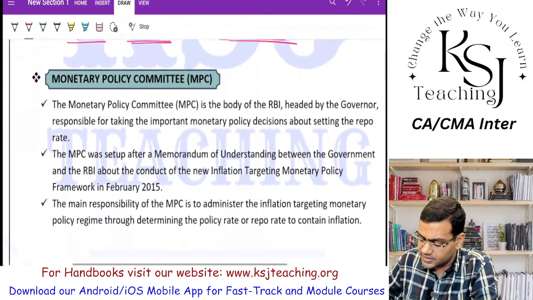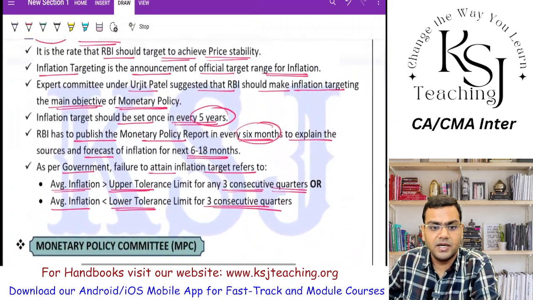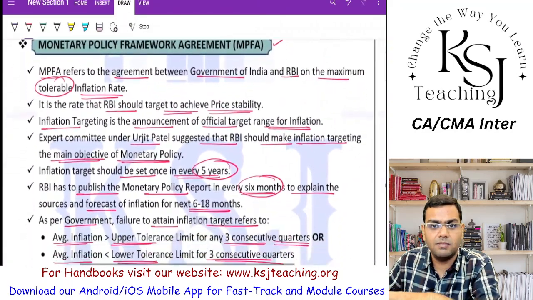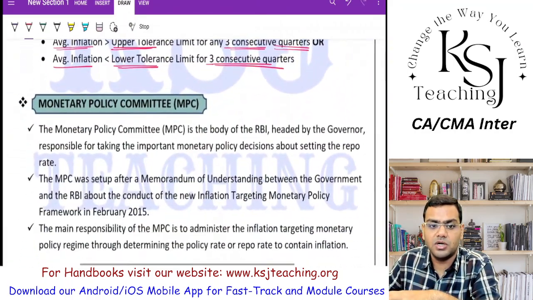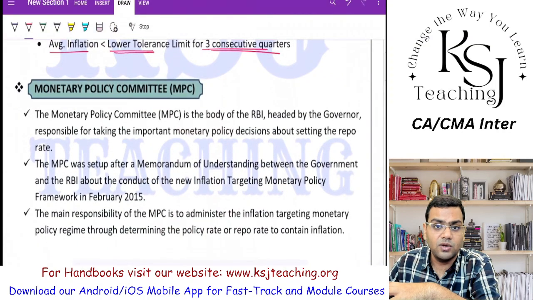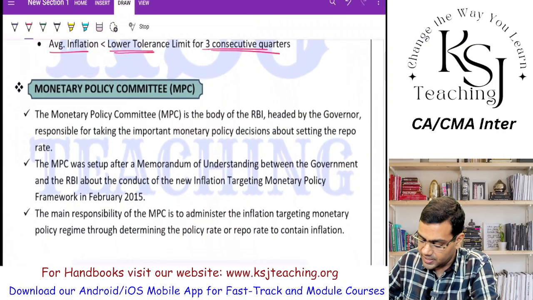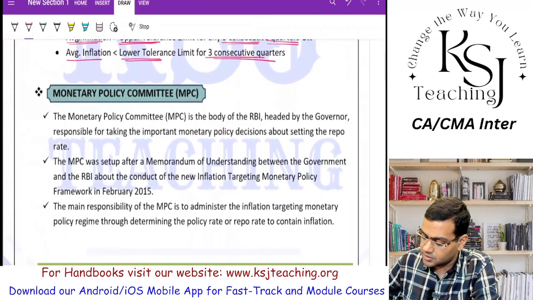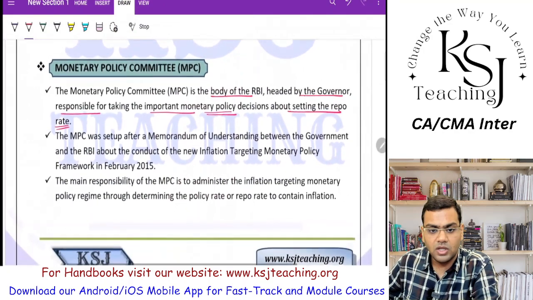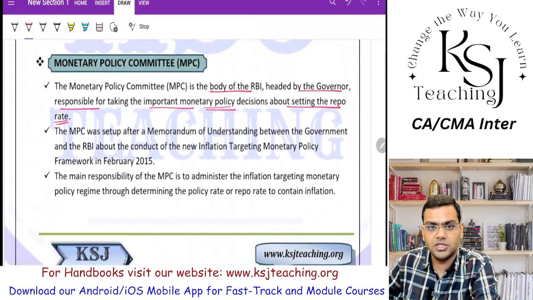So after that, this Monetary Policy Framework Agreement is governed by the Monetary Policy Committee, which regulates all these inflation targets, right? The Monetary Policy Committee is the body of the RBI, headed by the governor, responsible for taking the important monetary policy decisions about setting the repo rate. So all these monetary policy decisions are taken by the MPC, that is the Monetary Policy Committee.